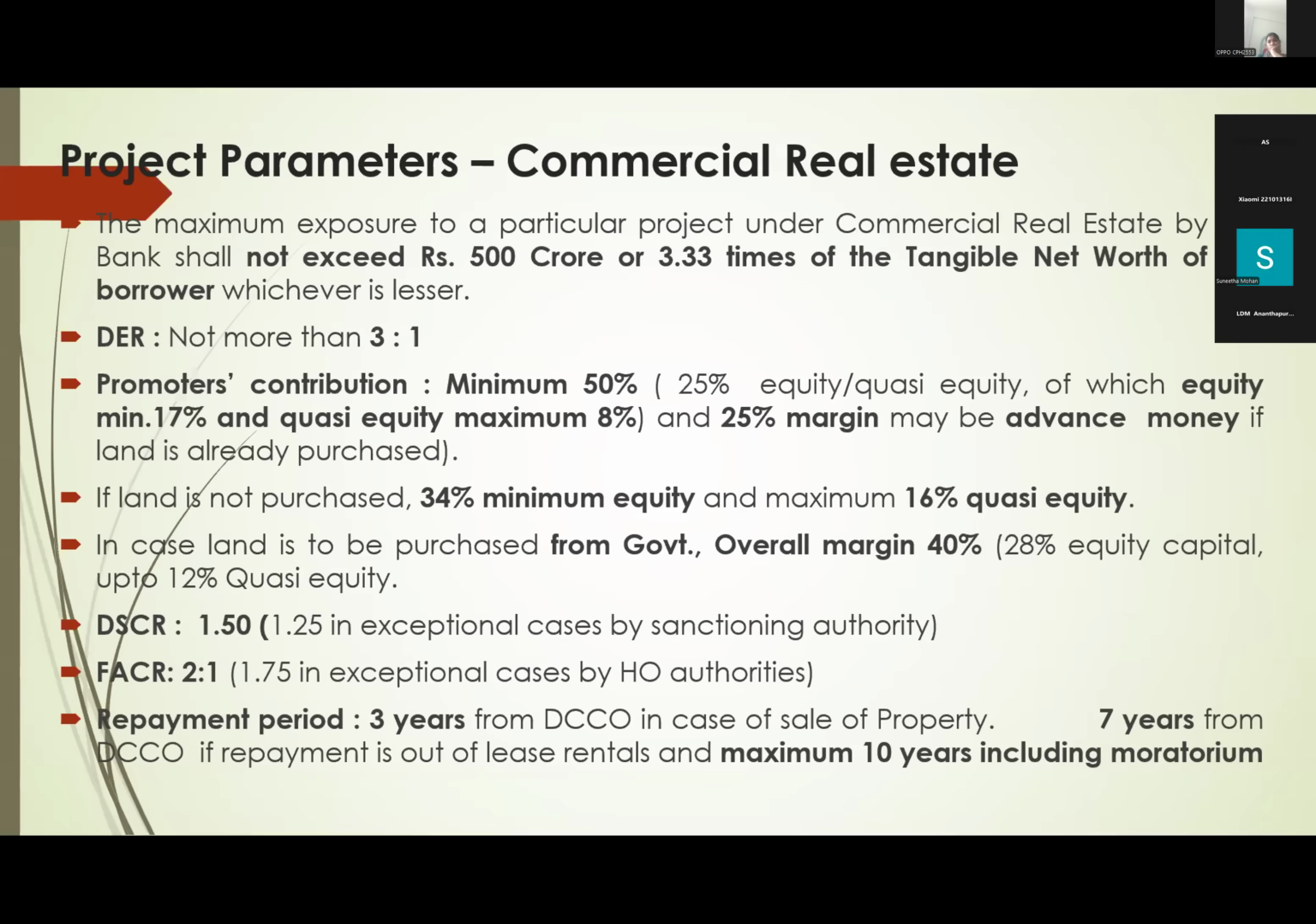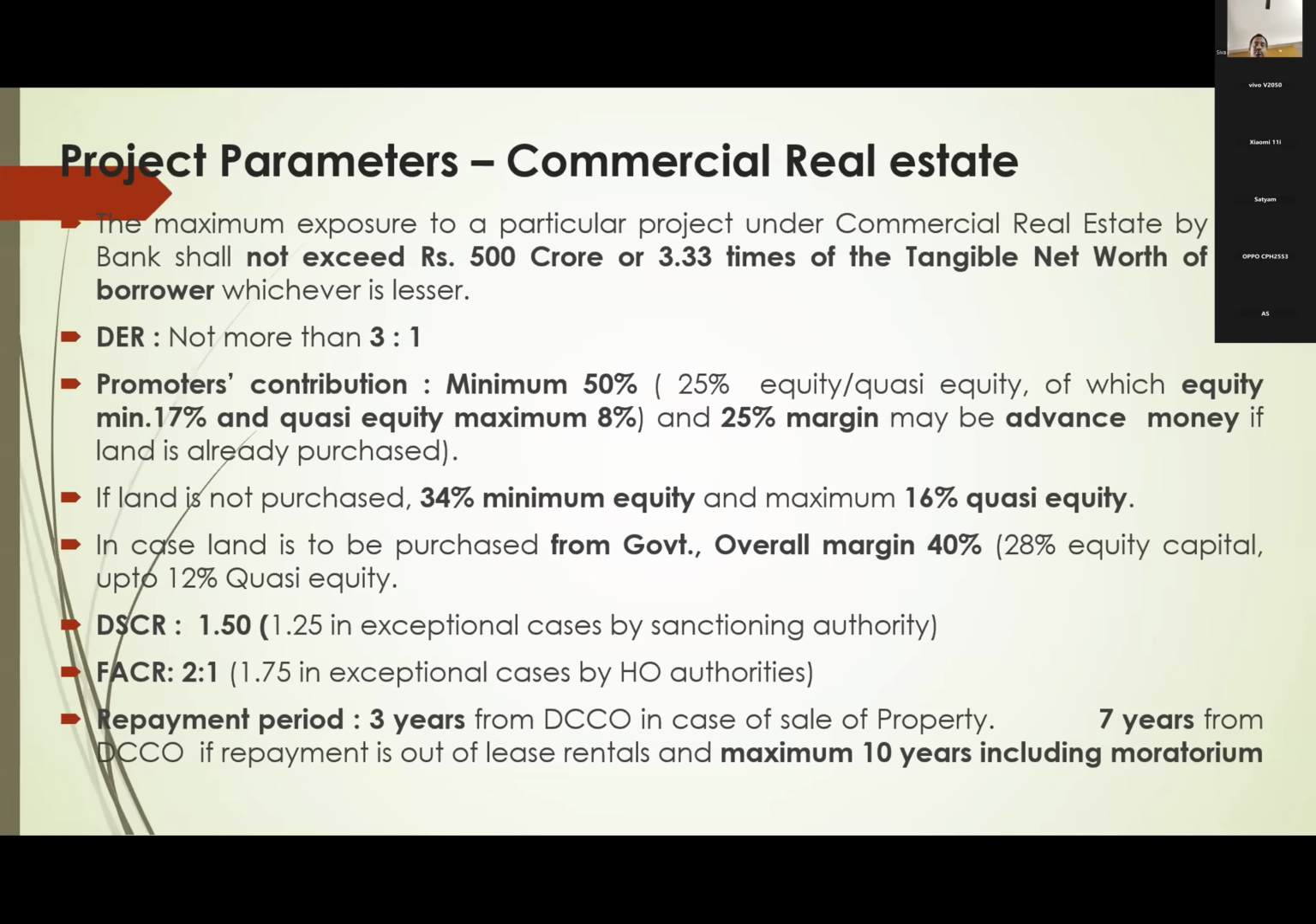Next, commercial real estate project parameters, this is also a recalled question. For a single project, loan should not exceed 500 crores, or 3.33 times of tangible net worth of the borrower. Maximum 3.33 times of total tangible net worth only we will give. And debt equity ratio not more than 3:1. That is the second one. And promoters contribution here, minimum 50%. Out of that, again, 25% should be equity or quasi-equity.